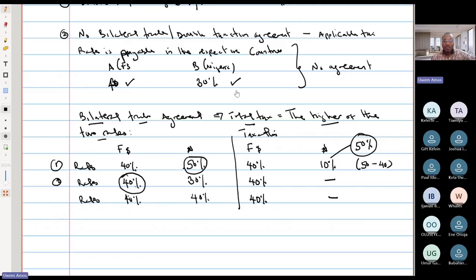Okay, so let's go back to our question. And as we look at our question, ask yourself, is there a double taxation agreement or a bilateral trade agreement? If there is none, we'll pay the full tax amount that it is in Nigeria. If there is, we'll pay the higher of the two rates. So let's go back to our question now that we understand what the rules and the principles are.